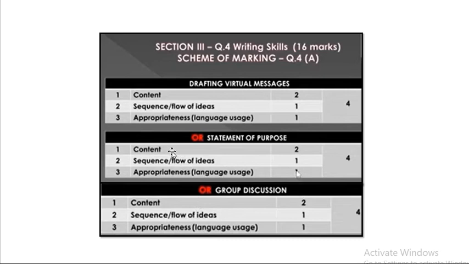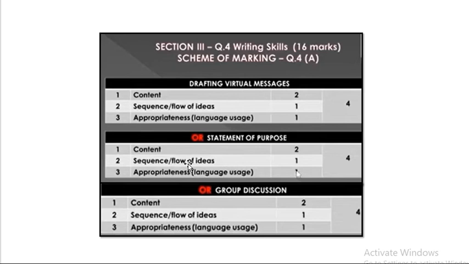Again here, marks are distributed like 2 marks for content, 1 mark for sequence or flow of ideas, and appropriateness. Means the format is very important here, children, because you have to first write the introduction, mention your background, how that idea came into your mind, how you nurtured that idea, what is your experience in that, and in the concluding part you have to request the university or college authorities to give you the admission. So follow the format that is also there in your text, go through that and accordingly study statement of purpose also.